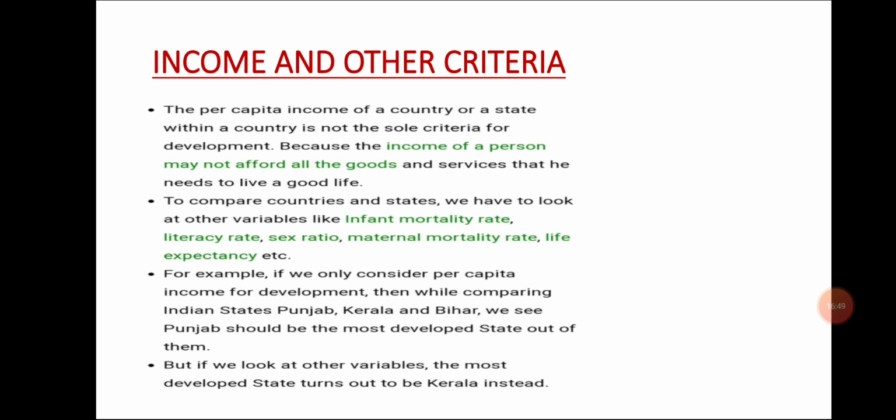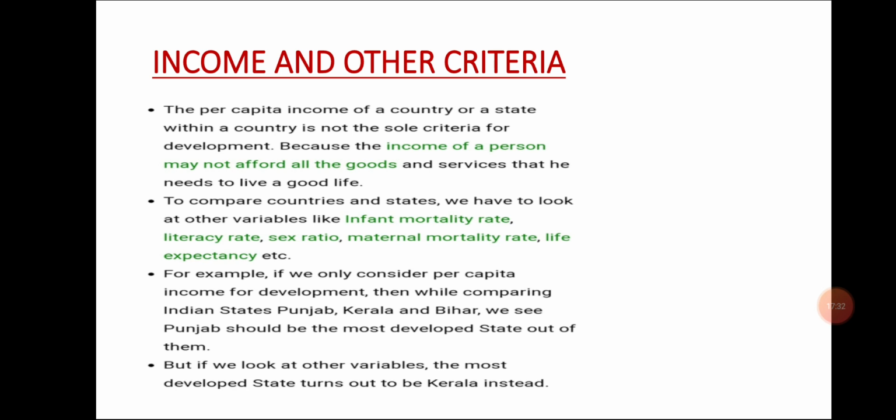The World Bank has taken per capita income as the criterion to see the development of countries, but it focuses only on income. Income is considered the best attribute to see the development of a person. But as we have seen, not only income is considered development for a person. There is a need for non-material things also, like literacy, infant mortality rate, life expectancy. These are also essential factors for the development of a person.